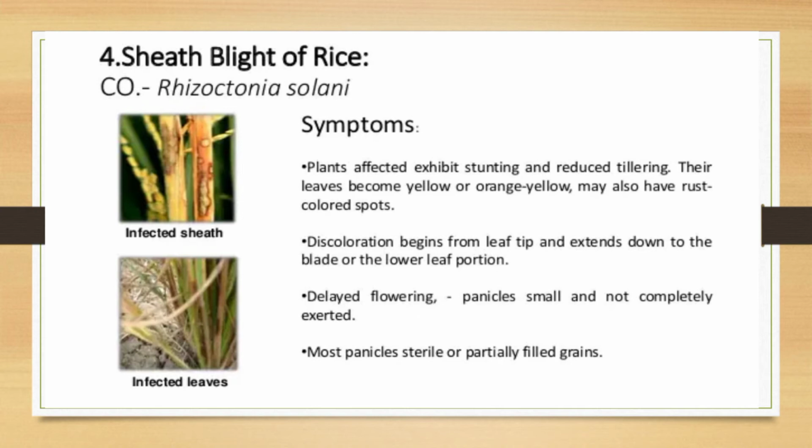Their leaves become yellow or orange yellow, and may also have rust colored spots. Discoloration begins from the leaf tip and extends down to the blade or lower leaf portion. Delayed flowering means it also affects flowering, that is, panicles are small and not completely exerted. Most panicles are sterile with partially filled grains.